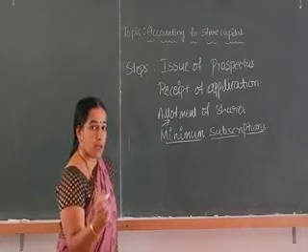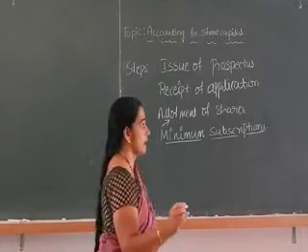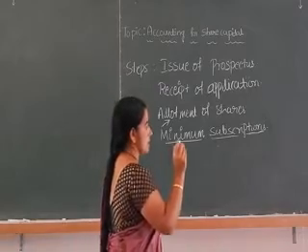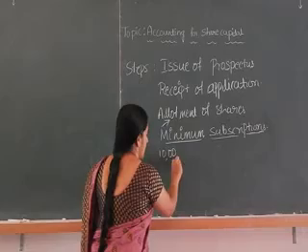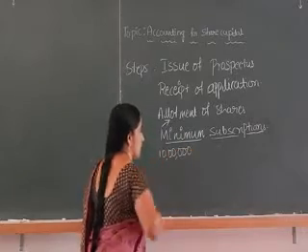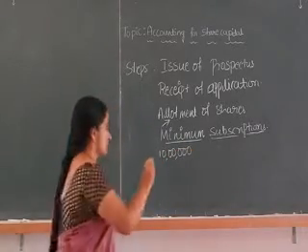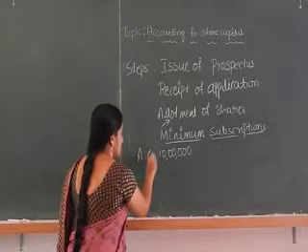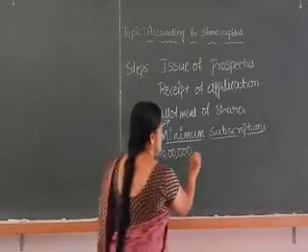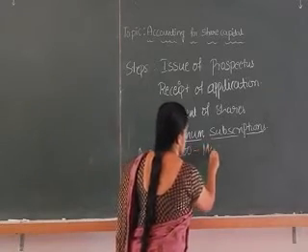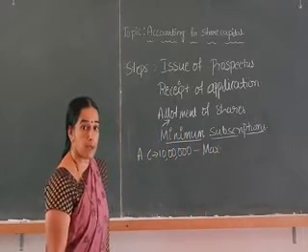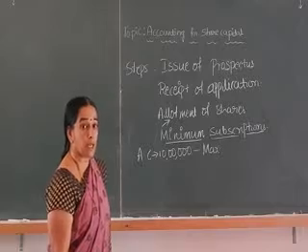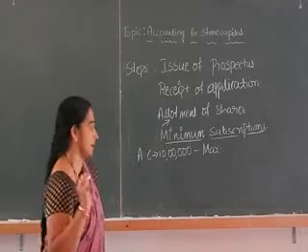For example, here the company has an authorized share capital of rupees 10 lakh. Authorized share capital means the maximum amount of share capital the company can raise from the public.